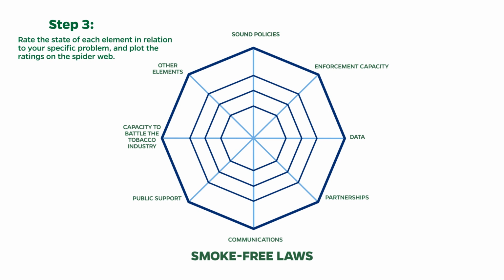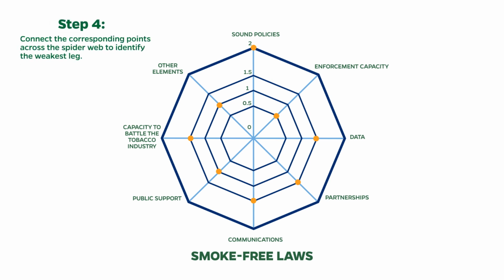Step 3. Rate the state of each of these elements in relation to your specific problem on a scale of 0 to 2 and plot the ratings on the spider web. 0 means it's non-existent or weak. 1 is partial and 2 is strong. In our example, sound policies rated a 2. Data, partnerships, communications, and capacity to battle the tobacco industry all rated 1.5. Other elements rated a 1, and enforcement implementation capacity rated a 0.5.